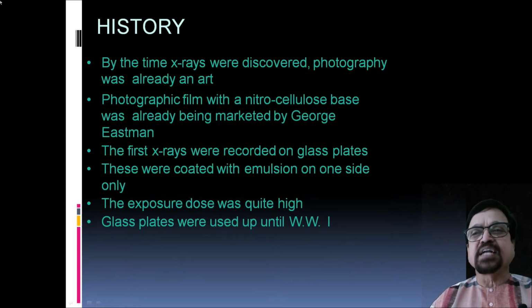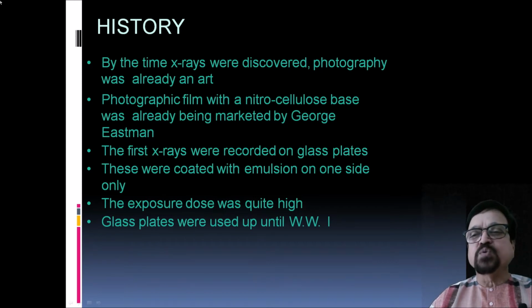Now, the first X-rays were discovered or recorded. After the discovery of the first X-rays, the recording was done on glass plates. These were coated with emulsion on one side only. So it is single coated glass plates which were used for the initial workup of the X-rays. Now, the exposure dose was extremely high.